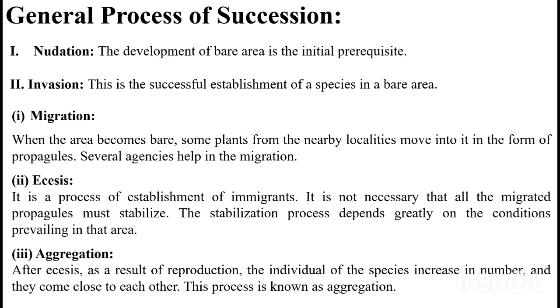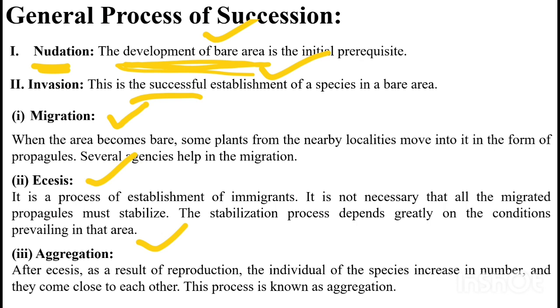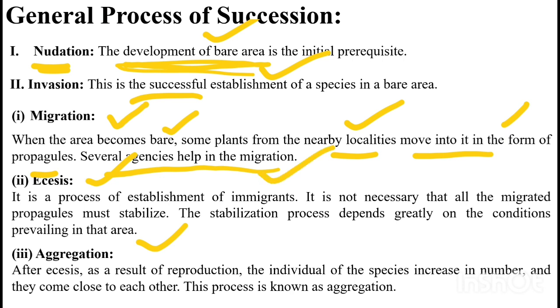Then the general procedure of succession. At first, nudation: the development of bare land or bare area is called nudation. Then invasion, which is the successful establishment of species in that bare area. Generally the species come and flourish there in the bare land. This invasion process occurs in three sub-steps. One is migration. When the area becomes bare, some plants from nearby localities move into it in the form of propagules. Several agencies may help in the migration.